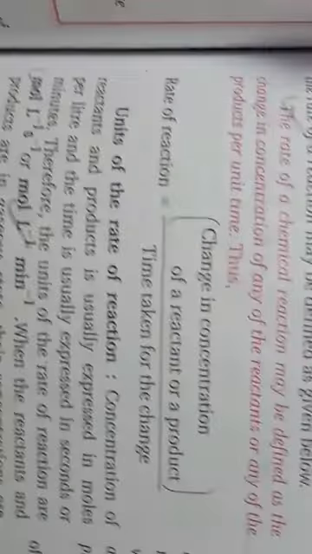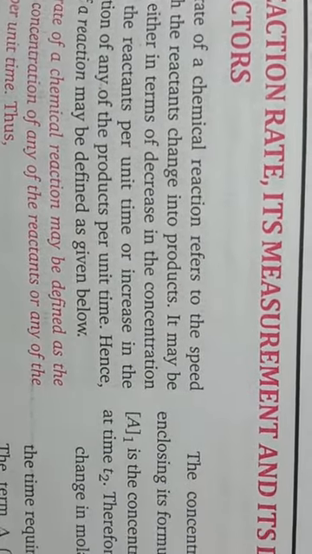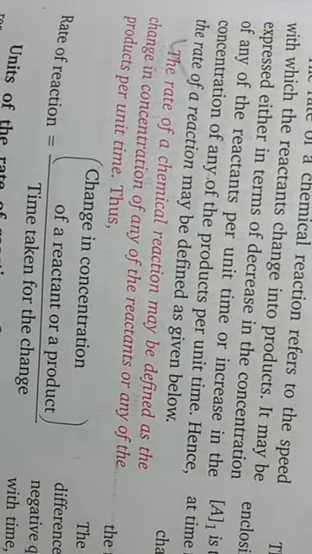The next heading is reaction rate, its measurement and its dependence on various factors.